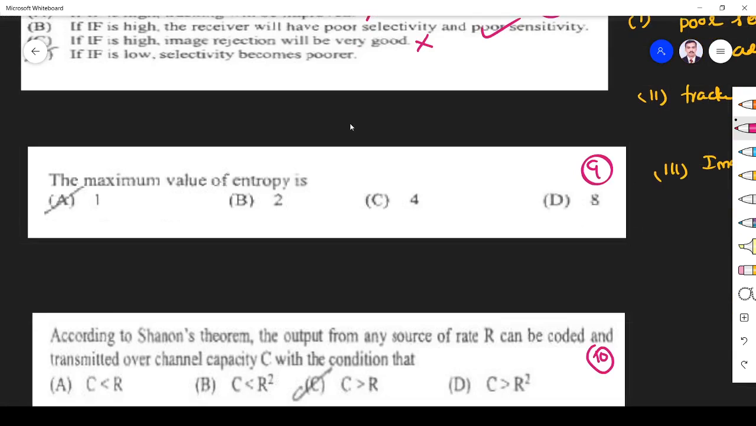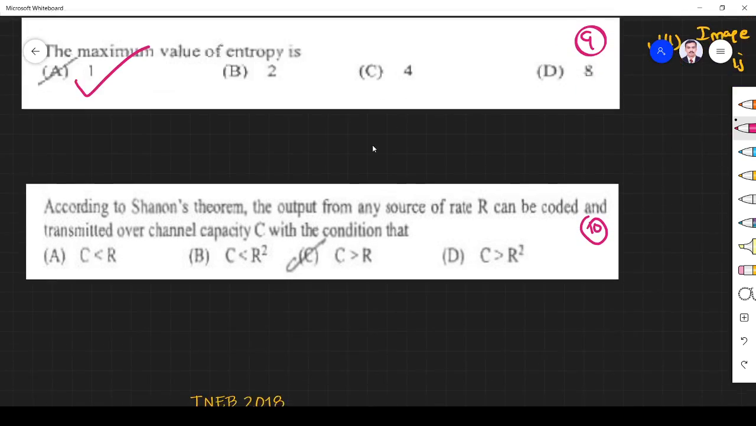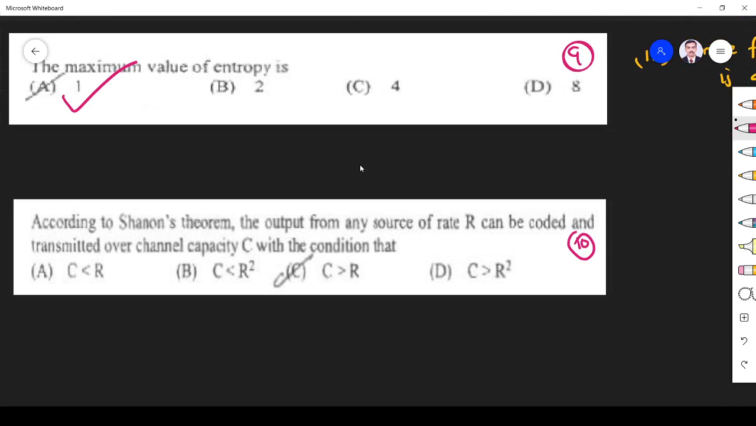Okay, next one, the maximum value of entropy is 1. Next, according to Shannon's theorem, the output of any source of rate R can be coded and transmitted over channel C when C must be greater than R, right? So C is nothing but channel capacity. Channel capacity must be greater than bit rate.